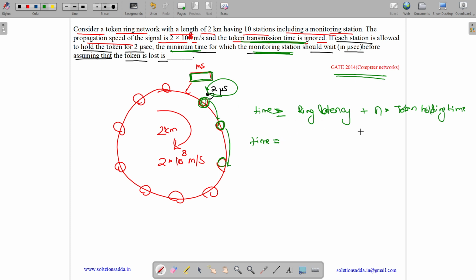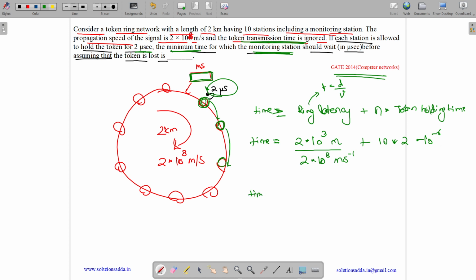So what is our ring latency? We have 2 km, which is 2 into 10 to the power 3 meters. This is the distance. The ring latency is basically a time, and time is distance upon speed. So the distance is 2 into 10 to the power 3 meters, and the speed is 2 into 10 to the power 8 meters per second, plus n into the token holding time. The value of n is 10, since we have 10 stations. The token holding time is given as 2 microseconds, so it is 2 into 10 to the power minus 6 seconds.